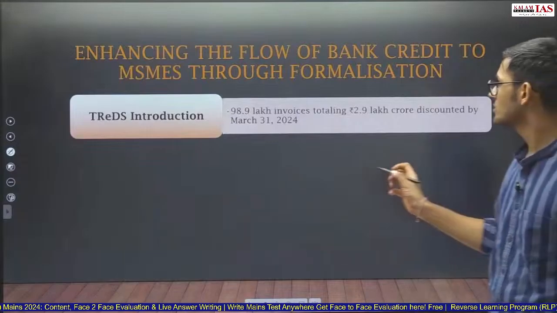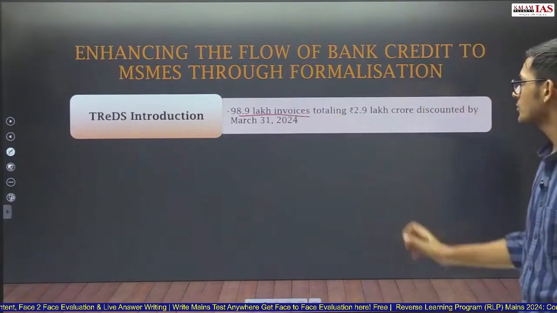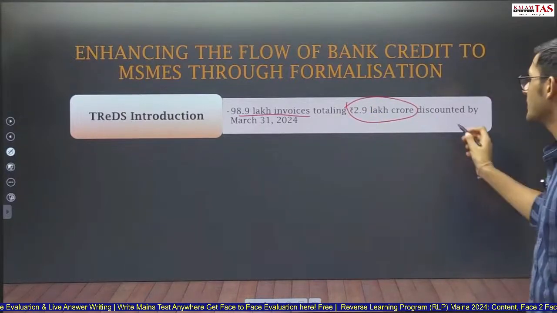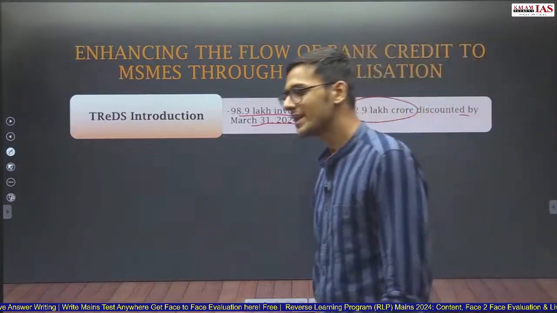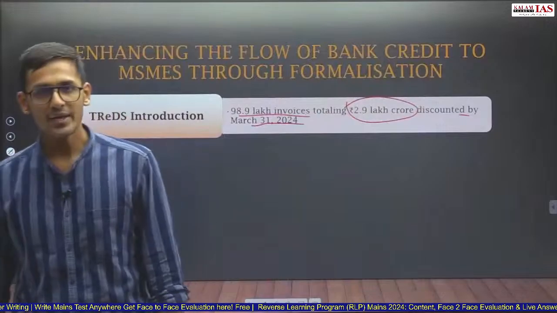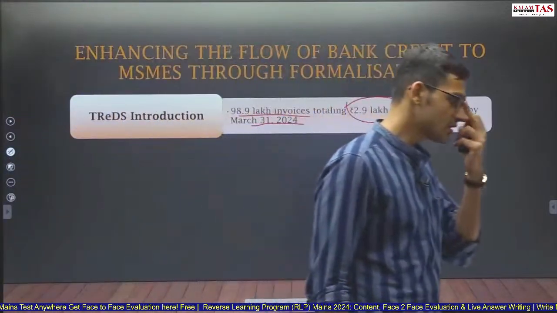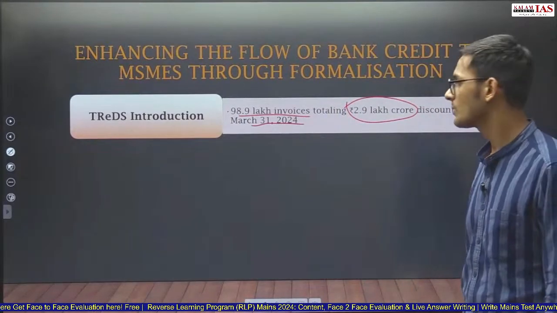So TReDS are introduced, where 98.9 lakh, that is 99 lakh invoices totaling rupees 2.9 lakh crore, that is around 3 lakh crore, were discounted by March 31, 2024. So around 3 lakh crores have been discounted by the banks using the TReDS systems. So TReDS introduction has helped MSMEs in formalization and getting into the formal economy.